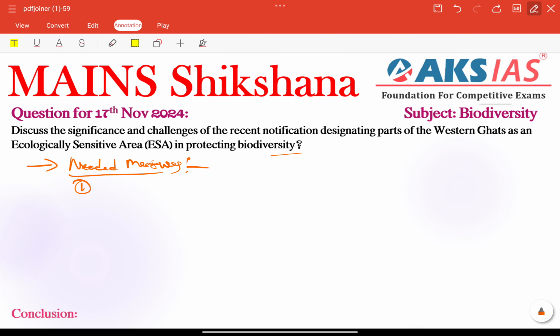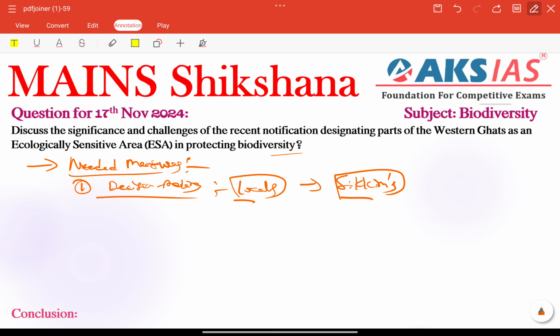So involve locals in decision making for better acceptance, right? Decision making involving locals, that is very much important. For example, Sikkim's community driven conservation model is a perfect example, right?